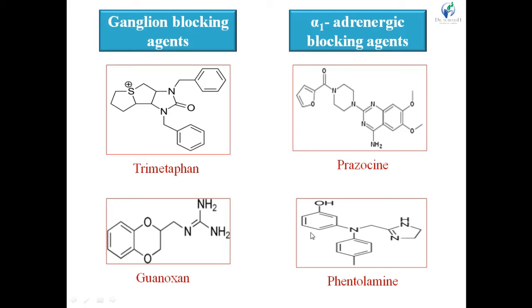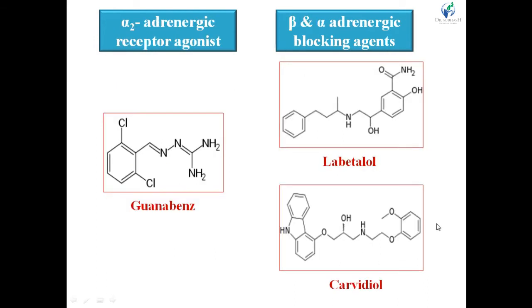Then phentolamine contains the phenol molecule. See phentolamine, right? It contains the phenol plus amine, right? Phenol and amine to the side chain in phenol, and also contains the heterocyclic ring imidazoline ring, right? Next one is alpha-2 adrenergic receptor agonist, that is guanabenz. It also contains the guanidine molecule, right?